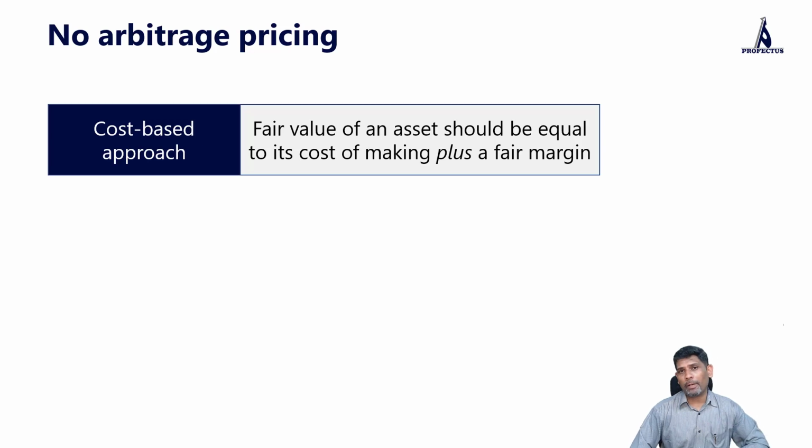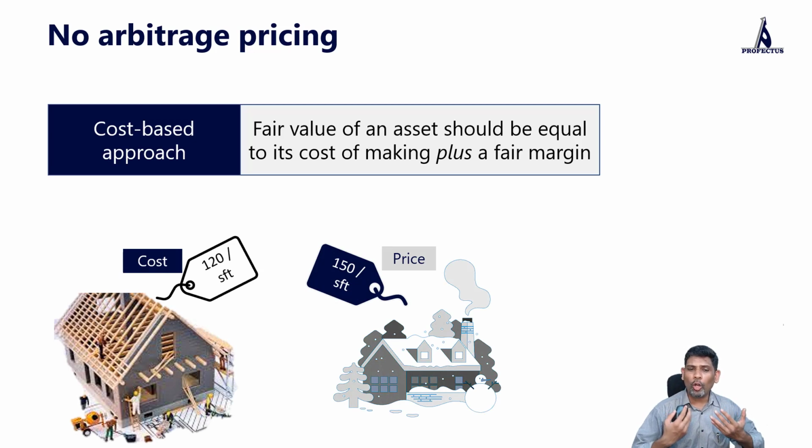Now the other no arbitrage pricing approach is the cost based approach. So here the principle is that the fair value of an asset should simply be equal to its cost of making plus a fair margin. At the end of the day, anybody who makes an asset would expect some margin. So for example here, let's say it's going to cost me $120 per square feet to build an asset. Then adding a certain margin here, I may want to sell it at $150 per square feet. That's a 25% margin we are talking about, which people may consider to be fair for something that takes a year or two to get constructed. But on the other hand, if we're going to quote $300 per square feet, that probably is not a fair value for this.